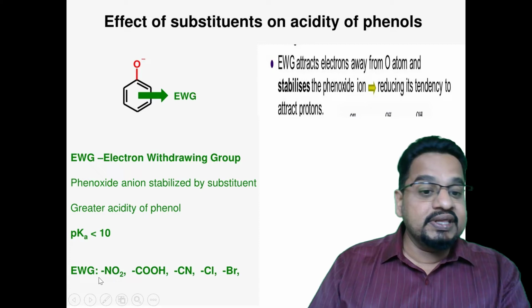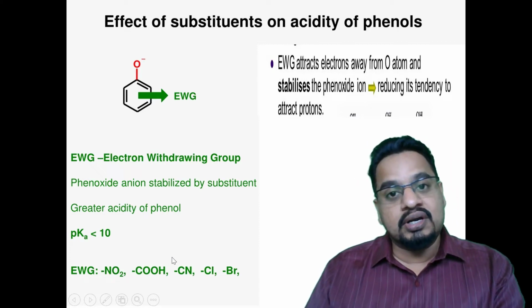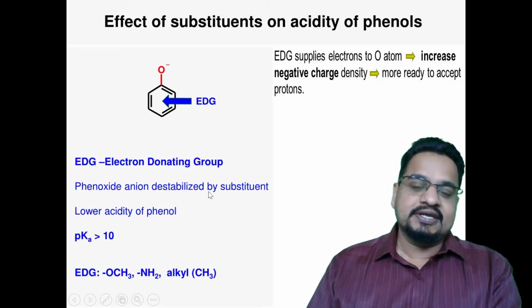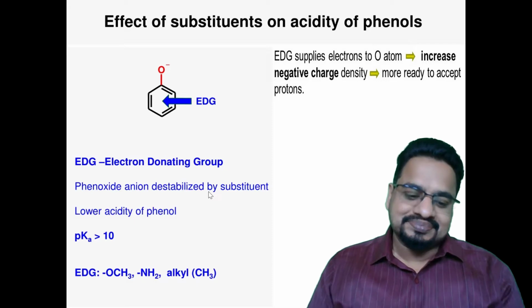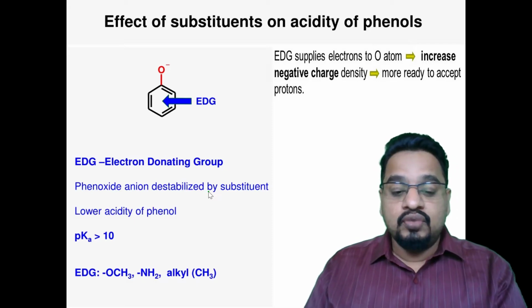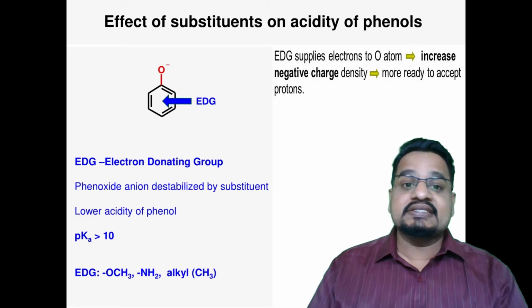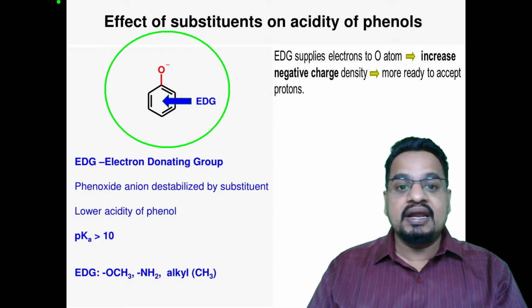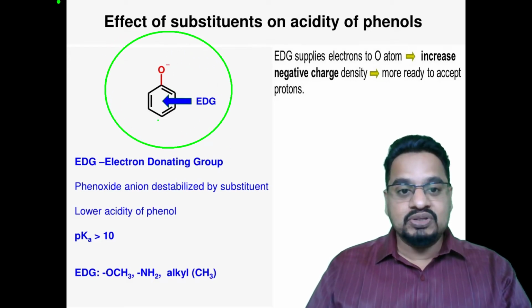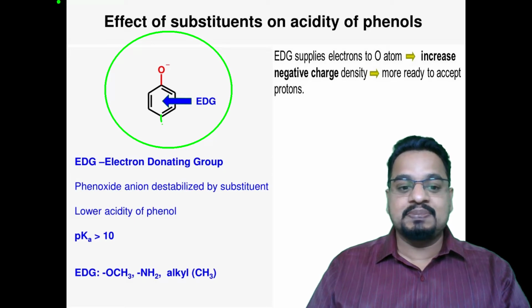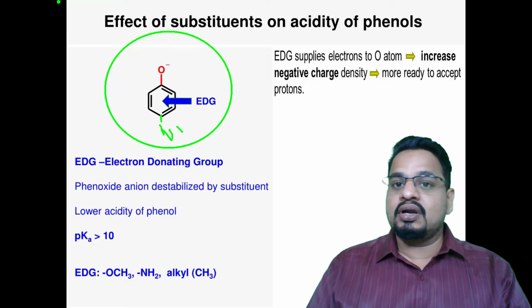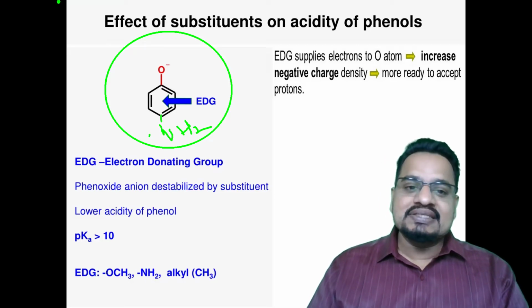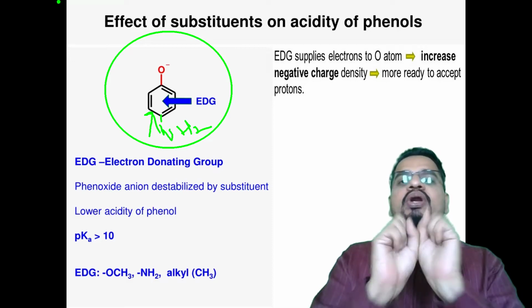Examples would be the nitro groups, carboxylic groups, aldehyde groups, cyanide groups, and halogen groups. Now exactly opposite to this, suppose electron donating groups are attached to the phenol. At this particular position, instead of NO2, if I attach NH2, it will donate the electrons.